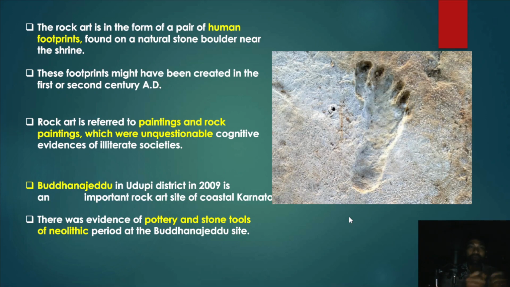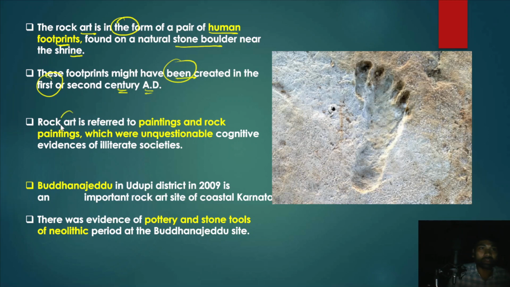Okay, so when we come to this article, the rock art is in the form of a pair of human footprints that were found in Mangaluru. So there are a pair of human footprints and they are found in a natural stone boulder near the shrine, and these footprints might have been created in the 1st or 2nd century AD. Okay, so the archaeologists believe that these footprints might have been created in the 1st or 2nd century AD.